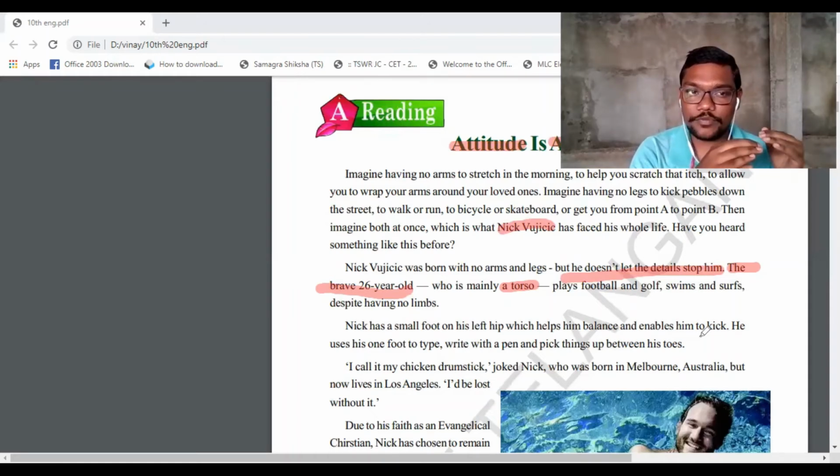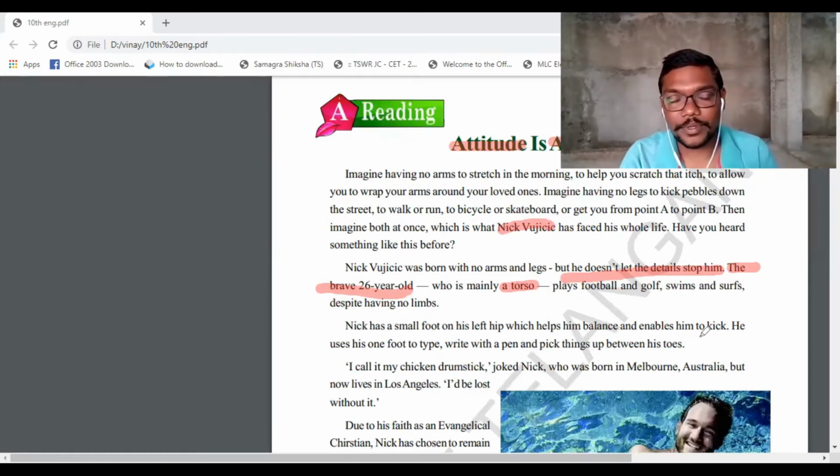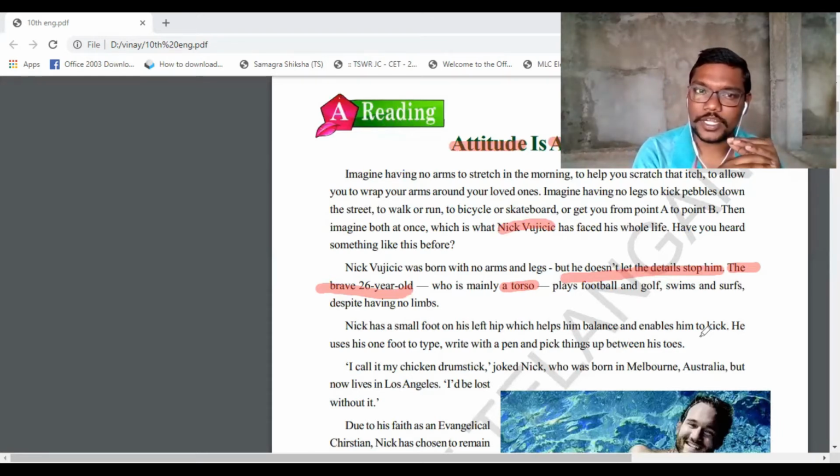That foot helped him balance his body, and also enabled him to kick the ball or a pebble, whatever it might be. So the small foot helped him as a leg. Understood?